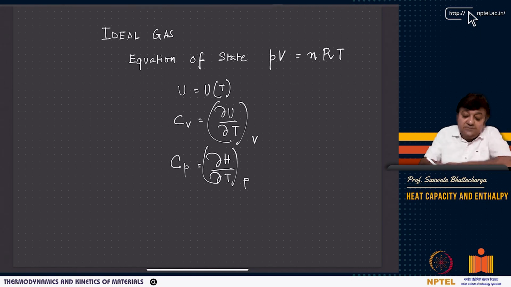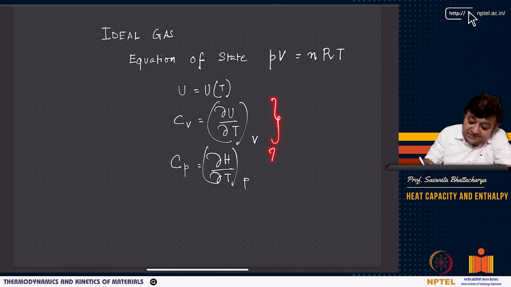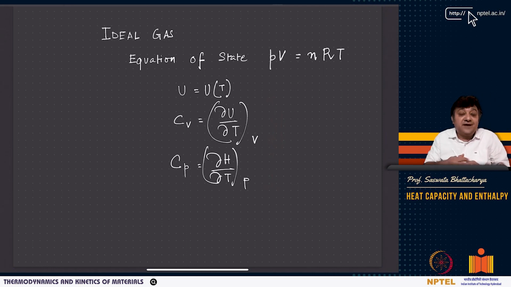So, as you know, the equation of state is PV equals nRT, and you have Cv, which is del U del T at constant volume, and Cp, which is del H del T at constant pressure. We will try to find relations between them. We will also try to find out more measurable quantities that you can define.